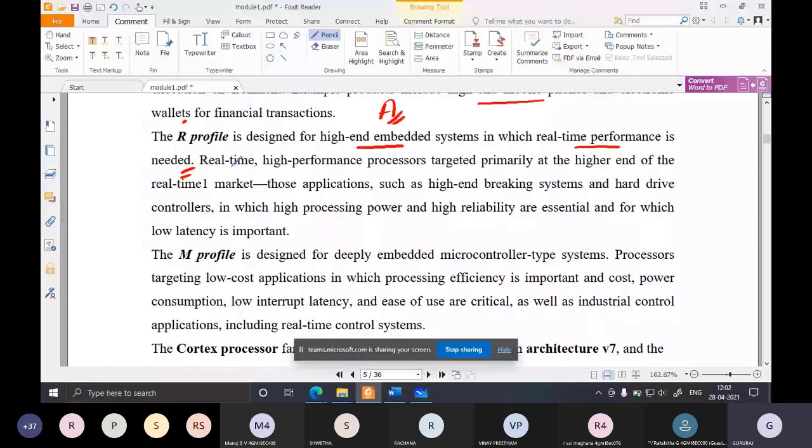Real-time application means whatever the processing, it should happen within a deadline. There is a deadline within which that processing should finish. For example, as soon as you apply the brakes, the brakes should respond to your input within, let's say, 10 microseconds. That deadline is very critical.